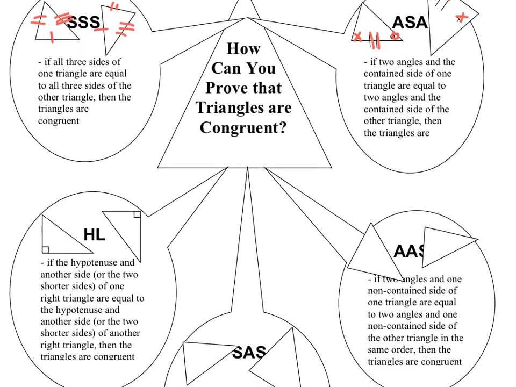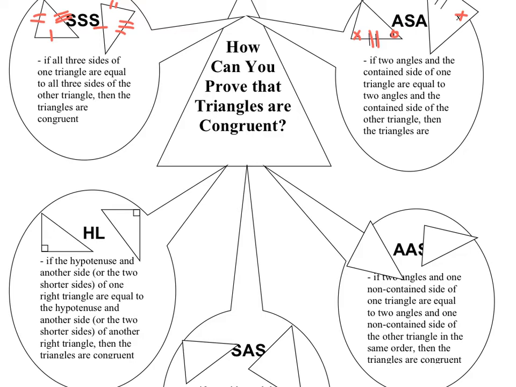Okay. We also have angle, angle, side. Okay. So that's two angles and a non-contained side. So that would look like this. This angle is equal to this angle. This one might be equal to that one. And then this uncontained side is equal to that uncontained side. Okay, so angle, angle, then side.